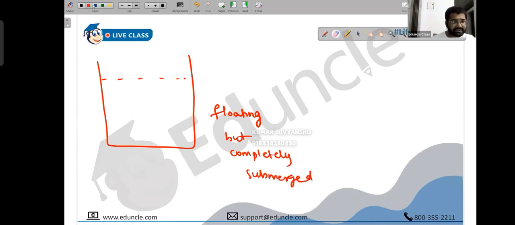The diagram doesn't make sense. Wait, now it will make sense. This is floating but completely submerged. Then how do we understand this? We have weight mg in the downward direction. If it is floating, total downward will be equal to total upward. So mg has to be equal to the upthrust Ft.